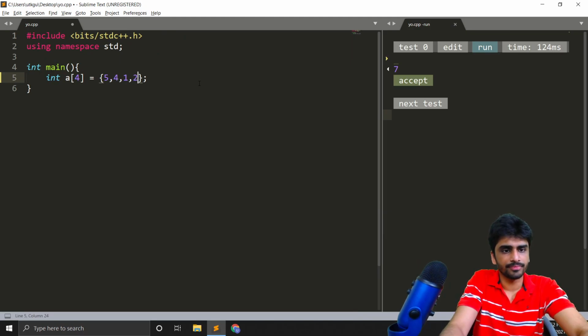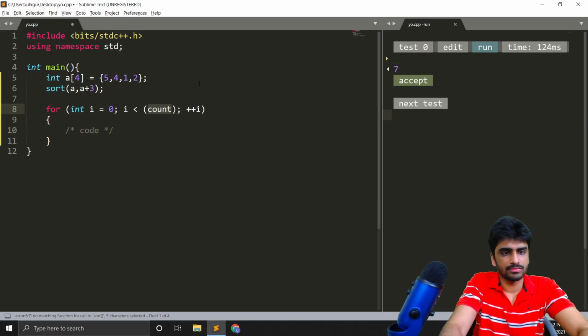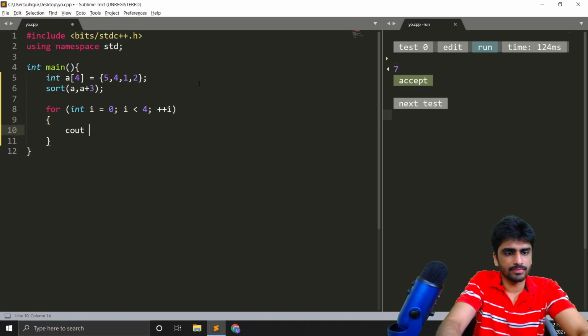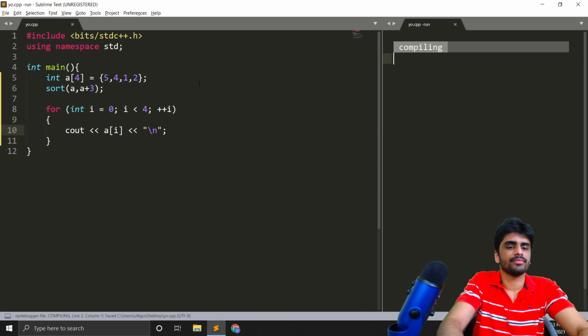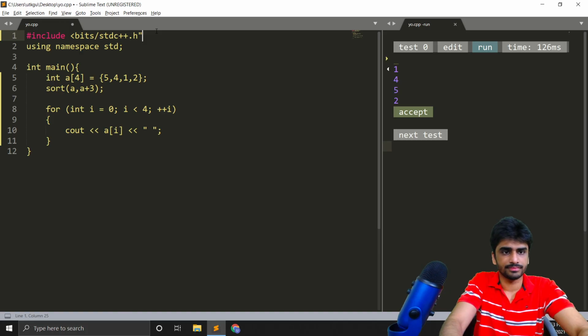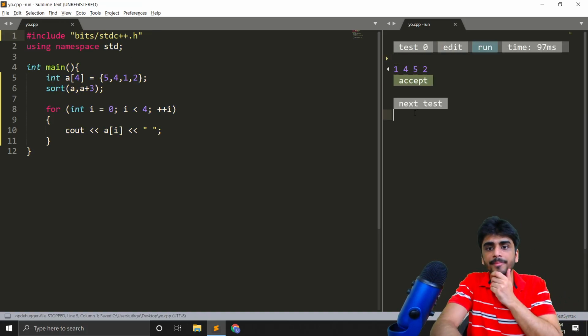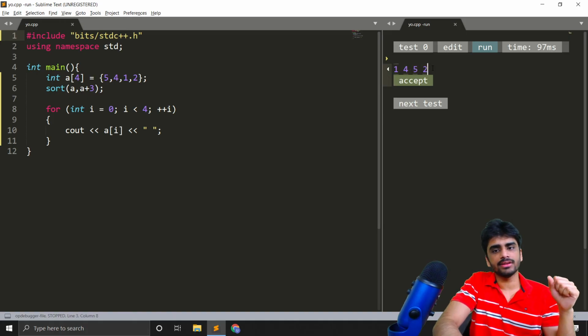Okay, and what will happen if we sort the first 3 only? Okay, like this. And now let's print all the 4 elements. Leave a space here. Okay, so as I said, we get 1452.